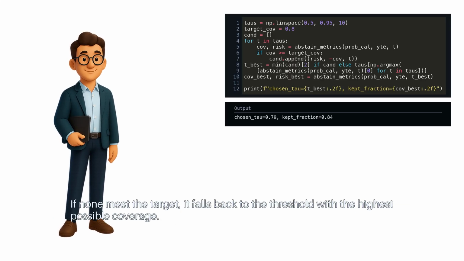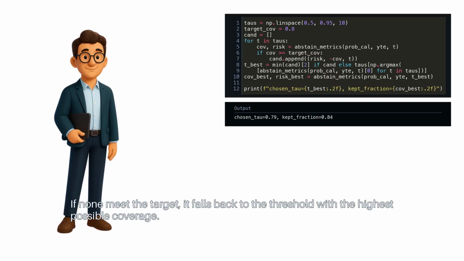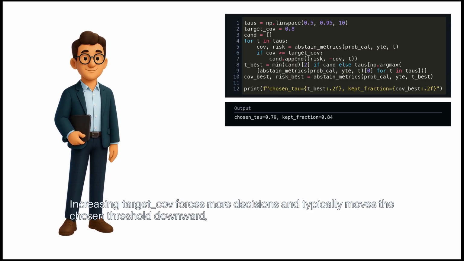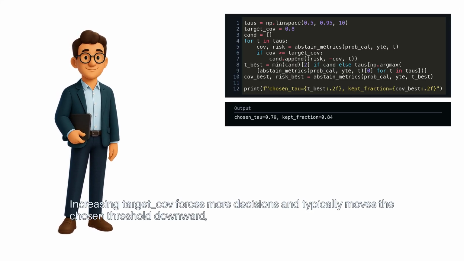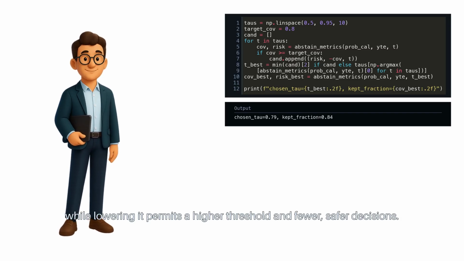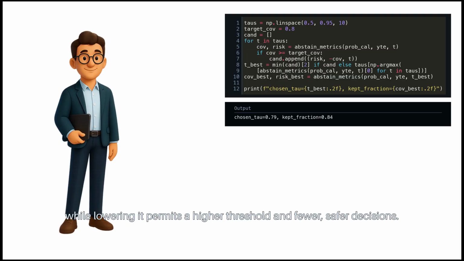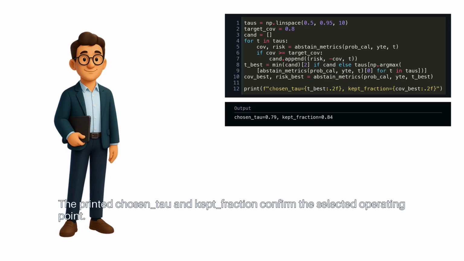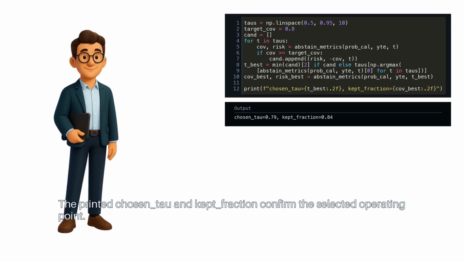If none meet the target, it falls back to the threshold with the highest possible coverage. Increasing target_cov forces more decisions and typically moves the chosen threshold downward, while lowering it permits a higher threshold and fewer, safer decisions. The printed chosen tau and kept fraction confirm the selected operating point.